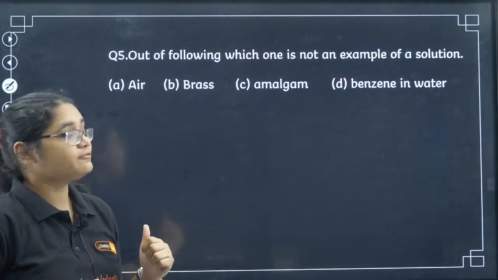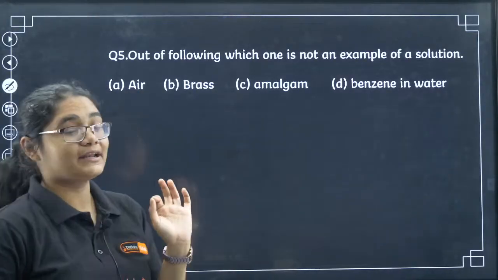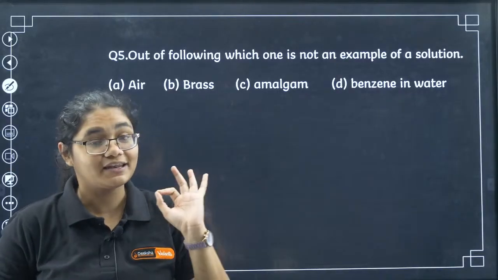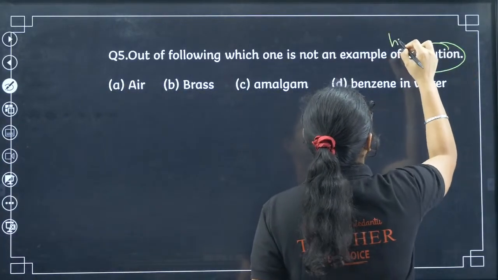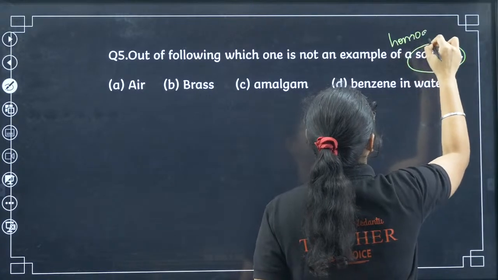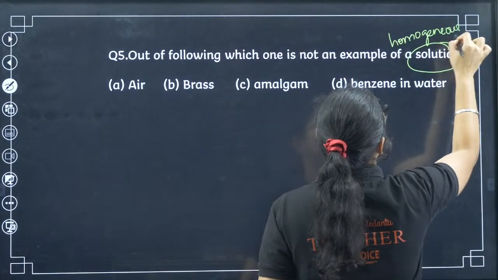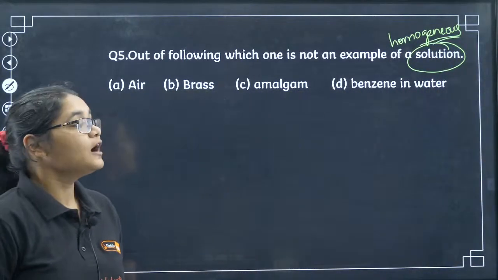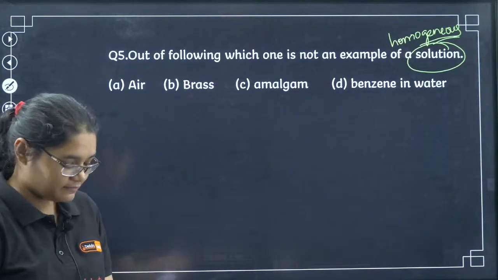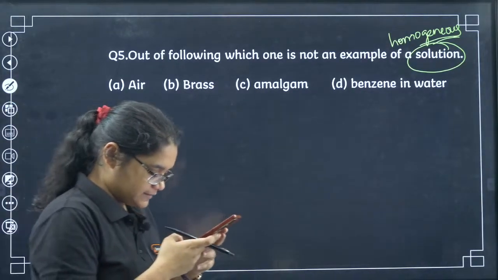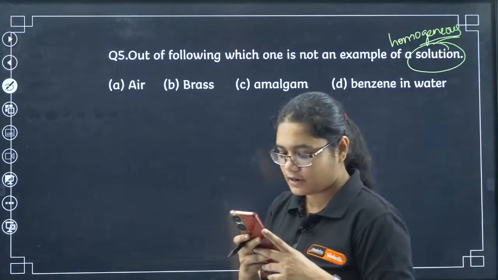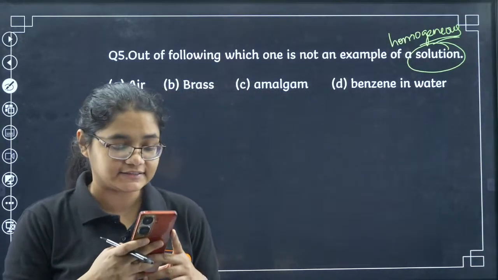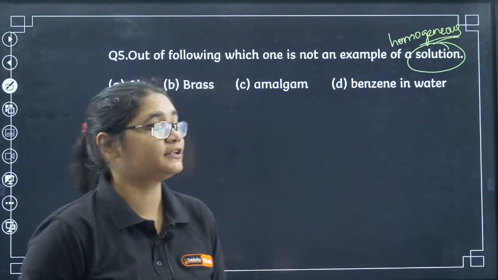Now let's see question number 5. Which one of the following is not an example of a solution? Very tricky question. Now see, whenever I talk about solution, you should understand it as a homogeneous solution. The question is asking which of the following is not a homogeneous solution. So can we answer this one? Which is not an example of a homogeneous solution?